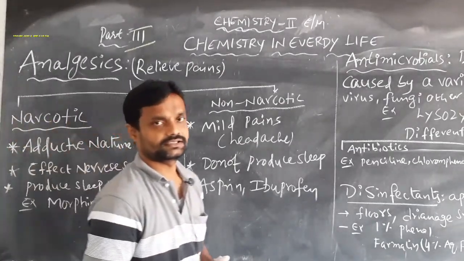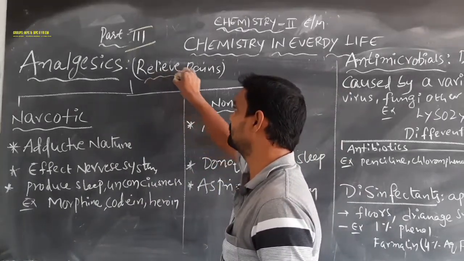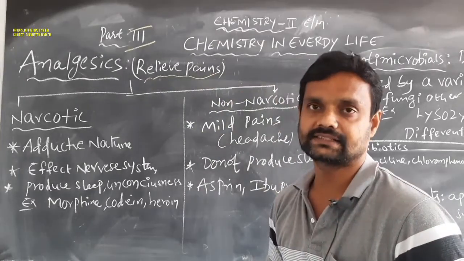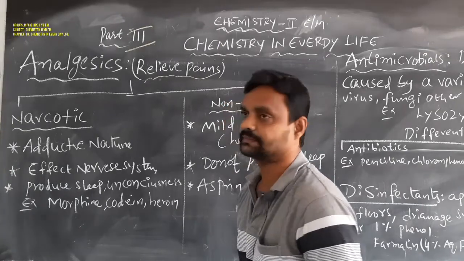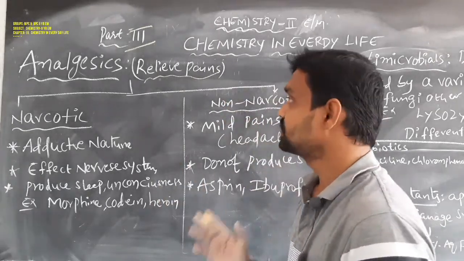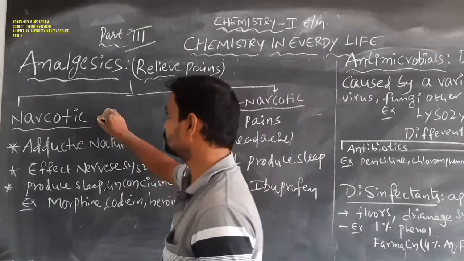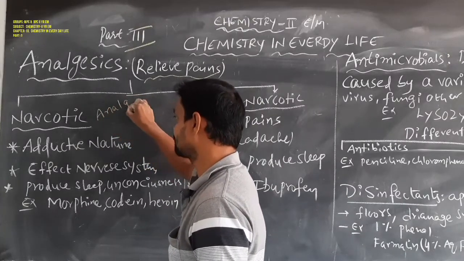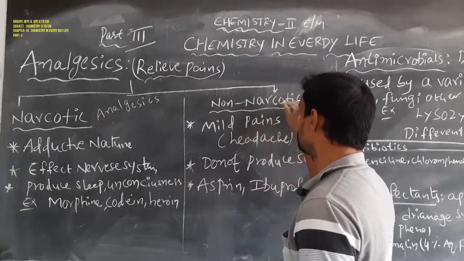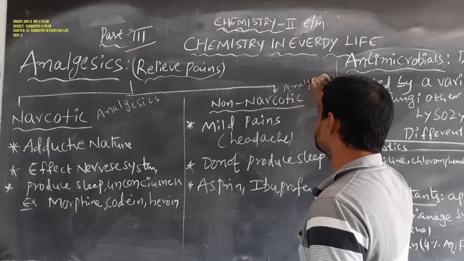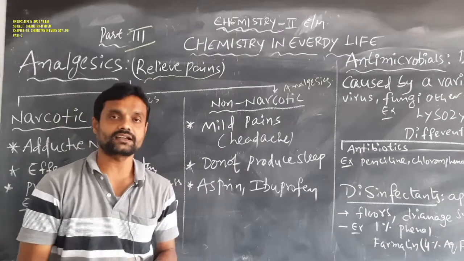What is meant by analgesics? Simply, analgesics are medicines used to relieve pain. So these medicines are used to relieve pains. Mainly the analgesics are of two types. One is narcotic analgesics and another one is non-narcotic analgesics. So what is the meaning of narcotic and non-narcotic analgesics?